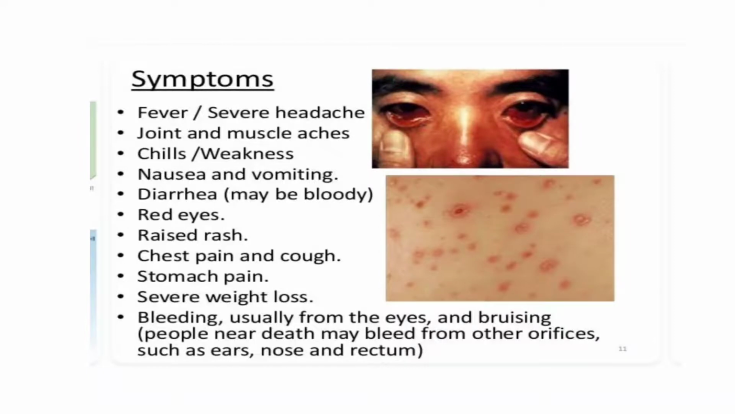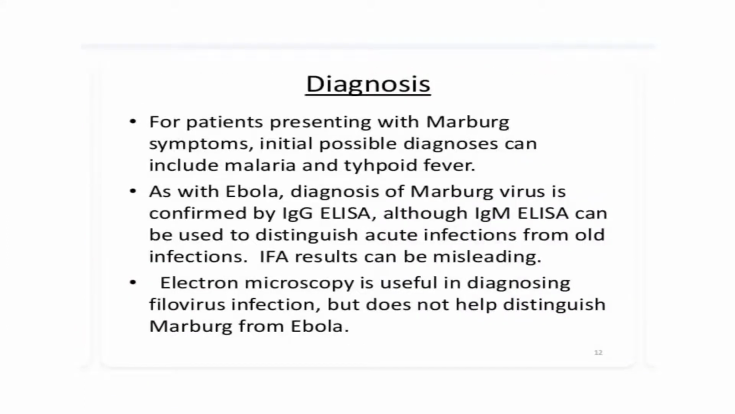Symptoms of Marburg: fever or severe headache is one of the symptoms. Other symptoms are joint and muscle aches, chills or weakness, nausea and vomiting, diarrhea, maybe bloody, red eyes, raised rash, chest pain and cough, stomach pain, severe weight loss, bleeding, usually from the eyes, and bruising. People near death may bleed from other orifices also, such as ears, nose, and rectum.